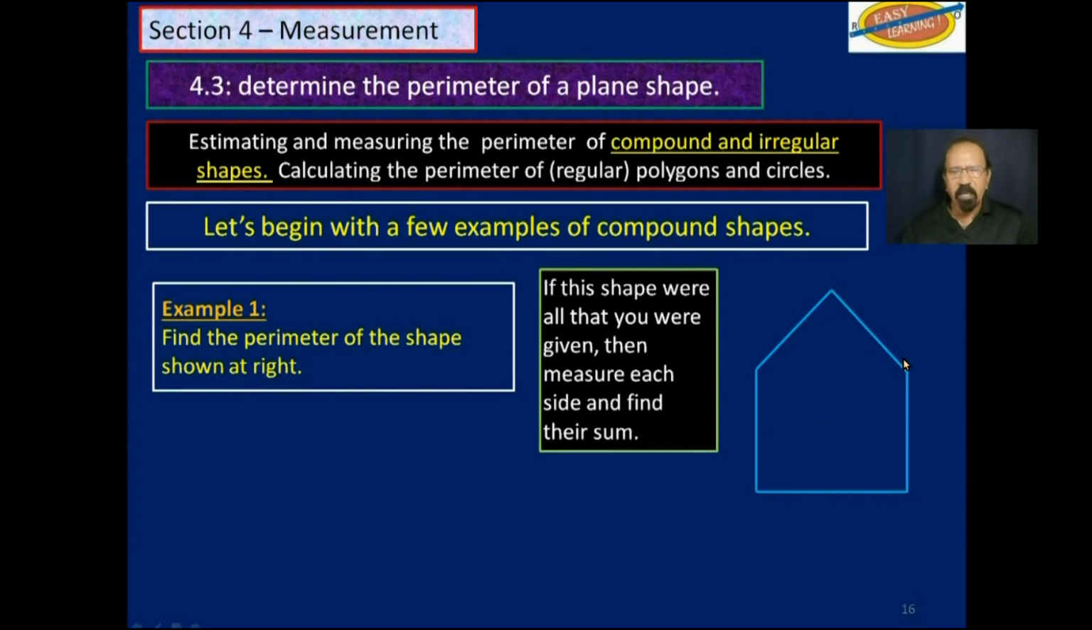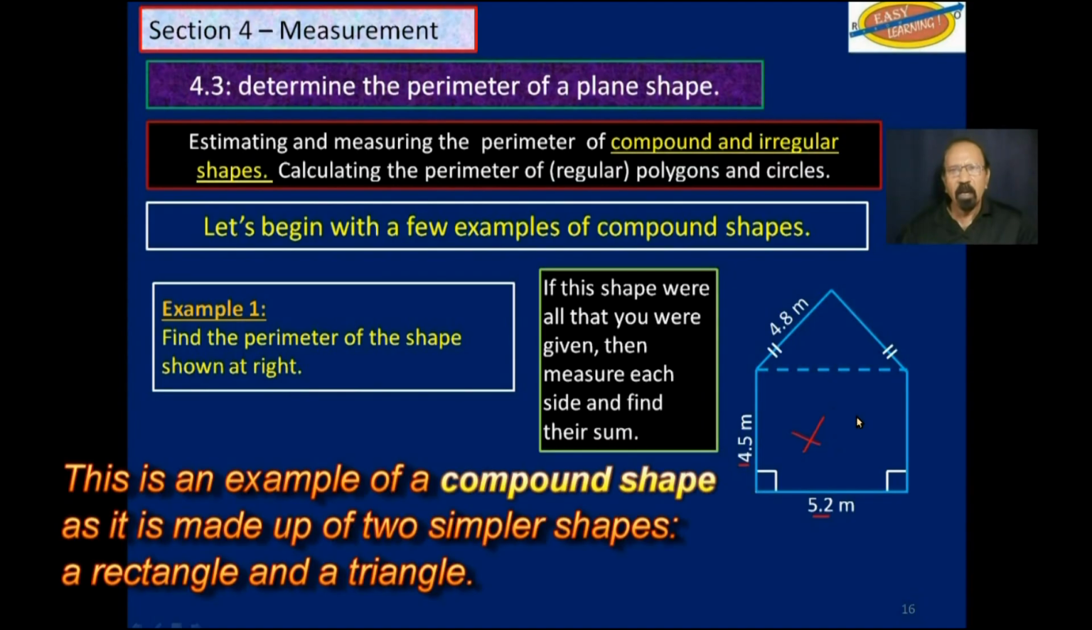However, in this case, we are given some details. These are right angles here. Those two are equal to each other. This side is 5.2 meters. This side is 4.5 meters. That is 4.8 meters. Now, if you draw a line across here, you will see a rectangle down here and